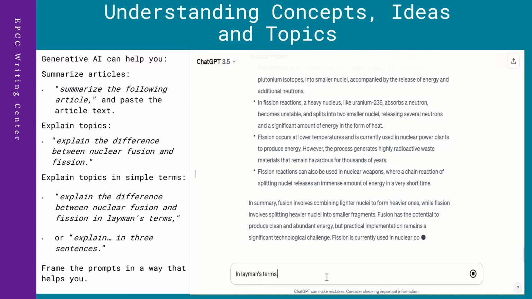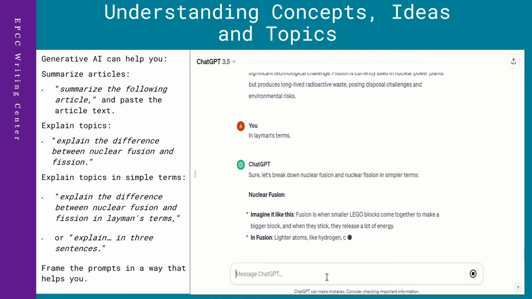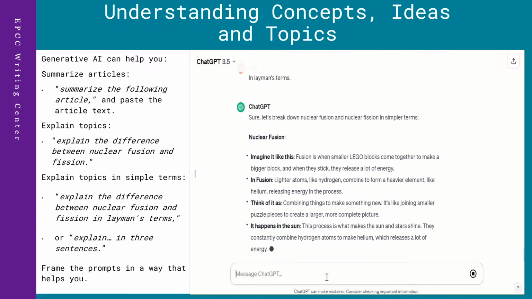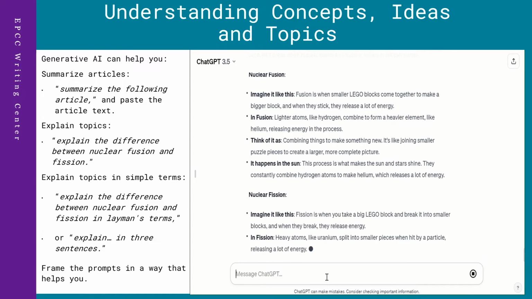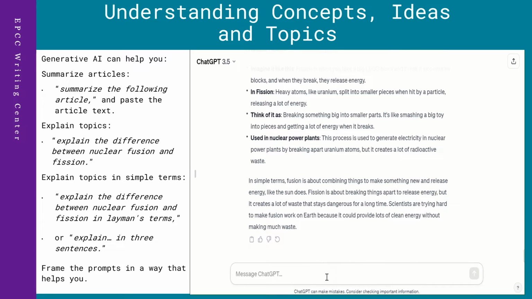Ask it to summarize articles. "Summarize the following article," and then paste the article text into the chat box for the AI to analyze. Ask it to explain the topic itself. "Explain the difference between nuclear fusion and fission."